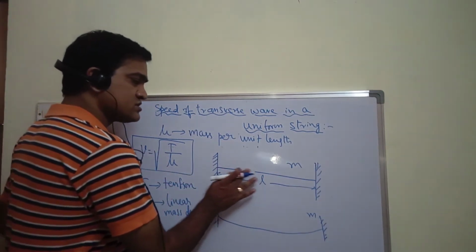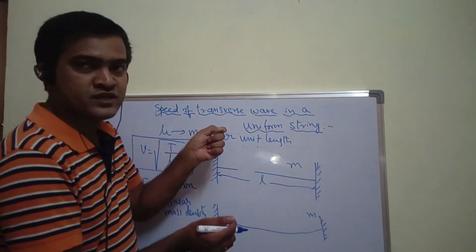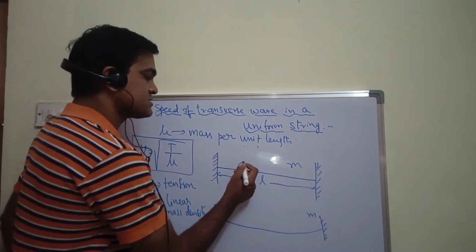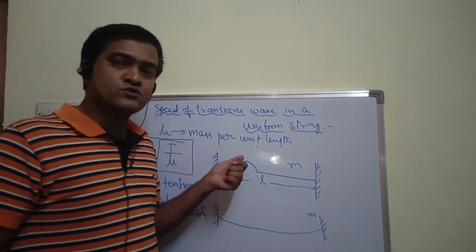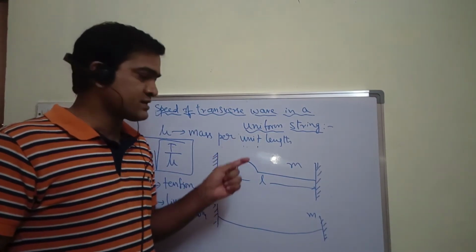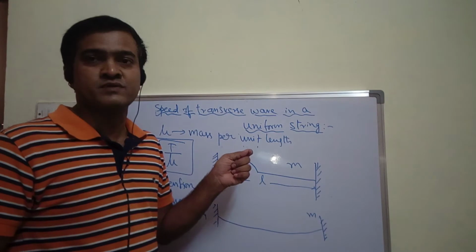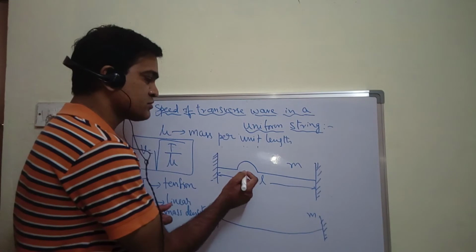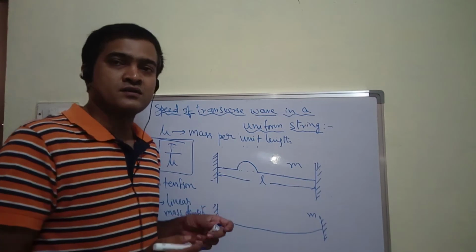Now let me show you the same pulse here. At one point I have plucked the string, or pulled the string to a maximum extent. So let me show you a pulse like this. But when I release this string, definitely the particle which is on the top of the string, which has reached maximum displacement, tries to move towards the mean position. So this position is the mean position. All the particles which are initially at rest are at the mean position.